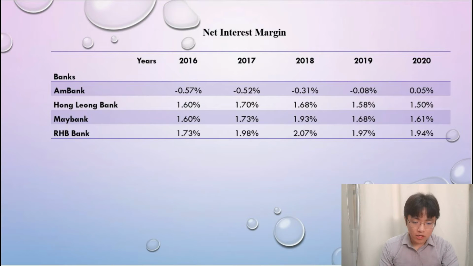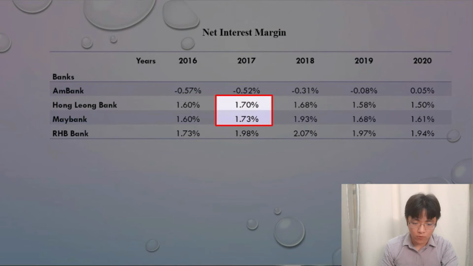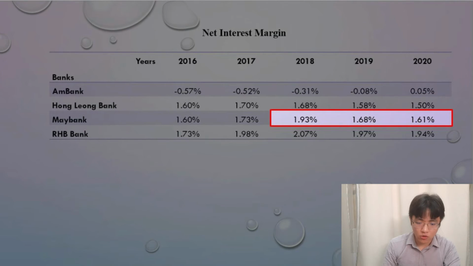In contrast, Hong Leong Bank and Maybank possess a similar net interest margin ratio from the year 2016 to 2020, where both of the banks achieved 1.6% for the year 2016 and separated into 1.7% and 1.73% respectively. Furthermore, Hong Leong Bank endures a decline of net interest margin ratio from the year 2018 to 2020, from 1.68% to 1.58% and finally 1.5%, while Maybank had an increase in net interest margin ratio to 1.93% in 2018, to 1.67% in 2019 and landed at 1.61% in the year 2020.